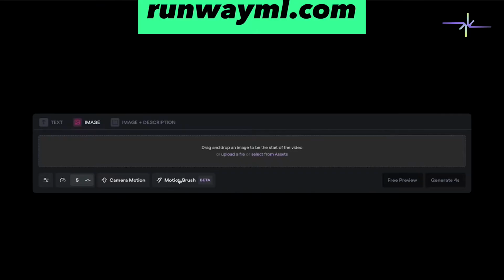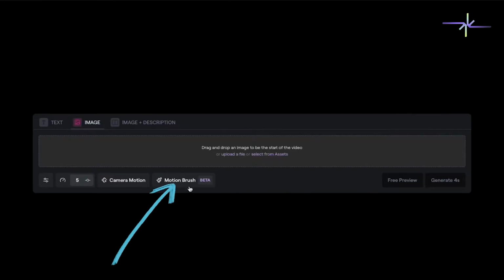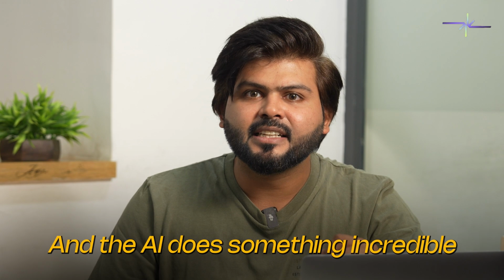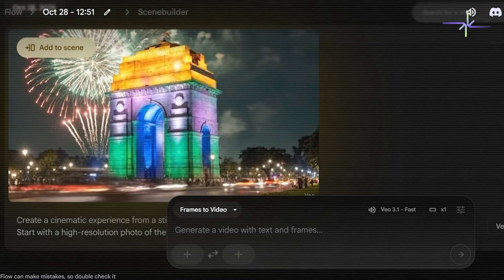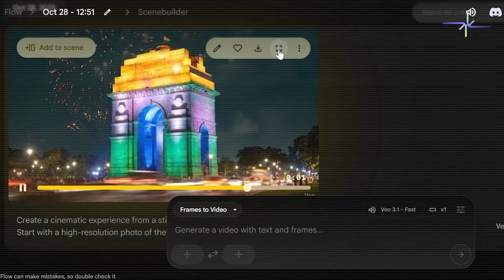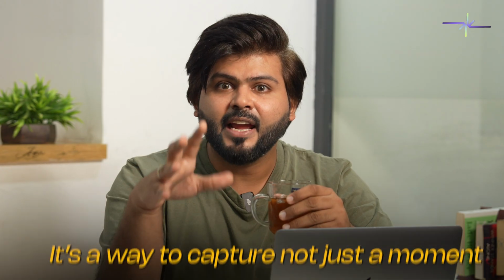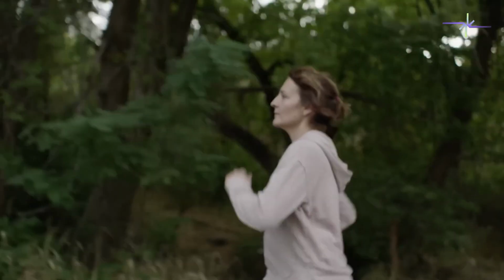Let's upload it. I'll select the motion brush and I'm just going to gently paint over the streaks of car headlights. I'll tell the AI I want them to have a subtle forward motion. Now we hit generate and the AI does something incredible. It brings your memory to life. The result is a living photograph, a cinemagraph. It's a way to capture not just a moment but a feeling. This tool alone is a game changer.